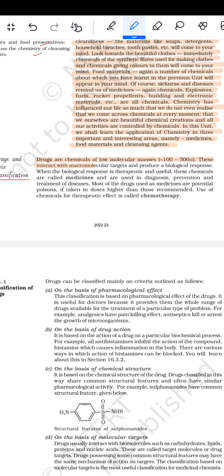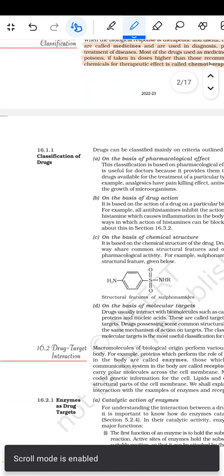These interact with a macromolecular target and produce a biological response. When the biological response is therapeutic and useful, these chemicals are called medicines and are used in the diagnosis, prevention, and treatment of disease. Most of the drugs used as medicine are potential poisons if taken in dosages higher than those recommended. Use of chemicals for therapeutic effect is called chemotherapy.